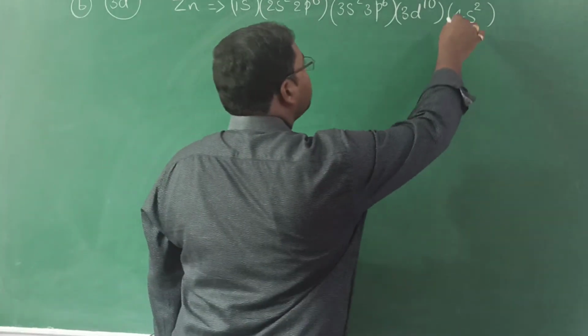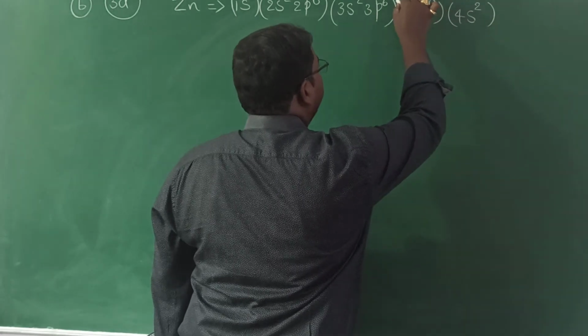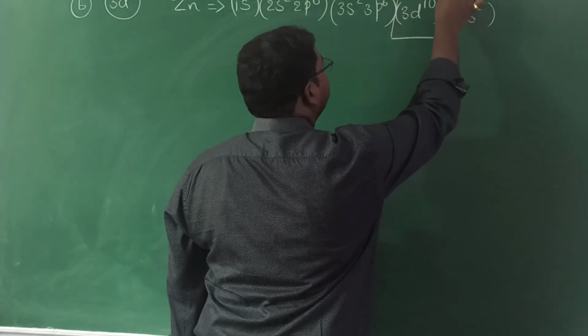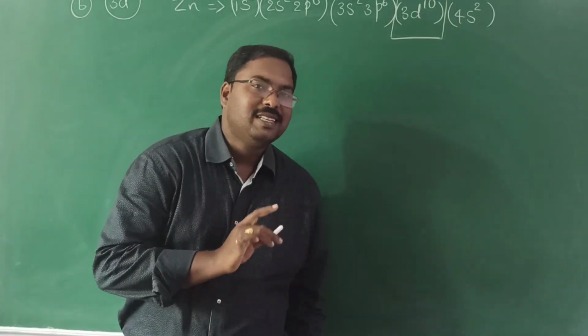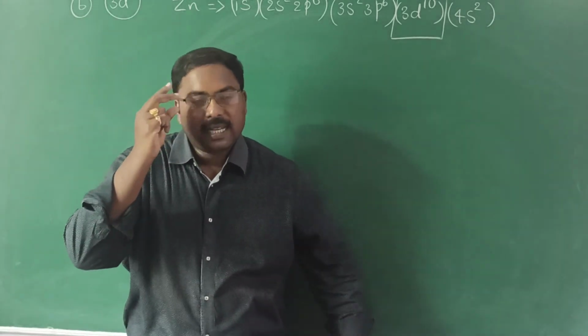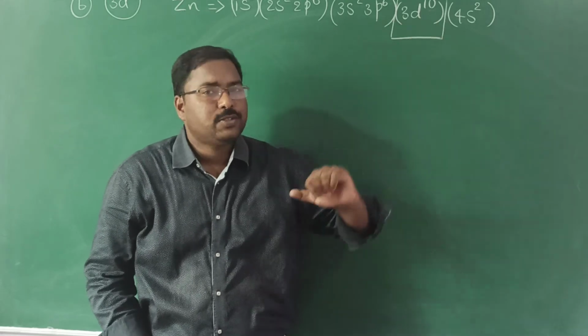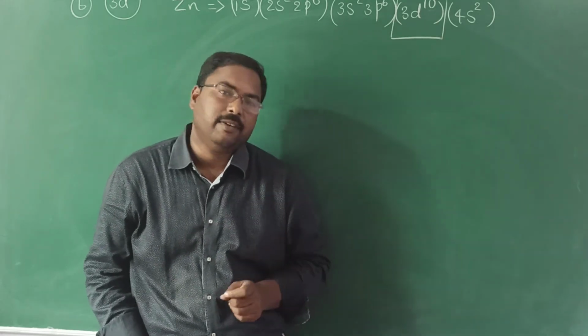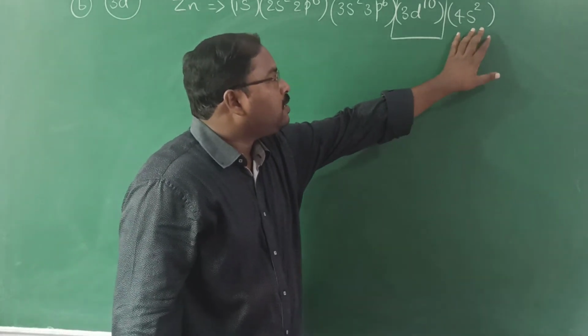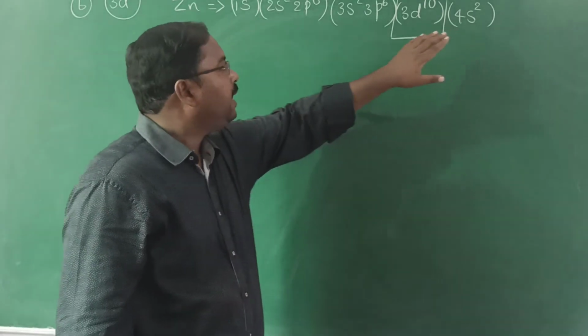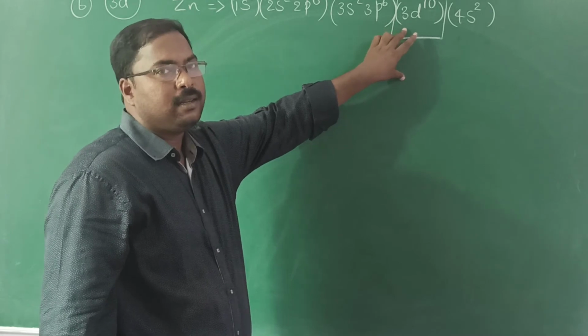Now, our question is for the electron present in 3D. What about the electrons present in 4s orbital regarding the screening effect? Can the electrons in 4s orbital screen this 3D orbital?